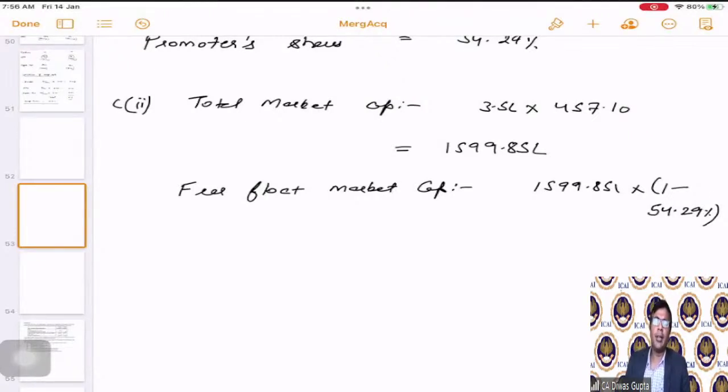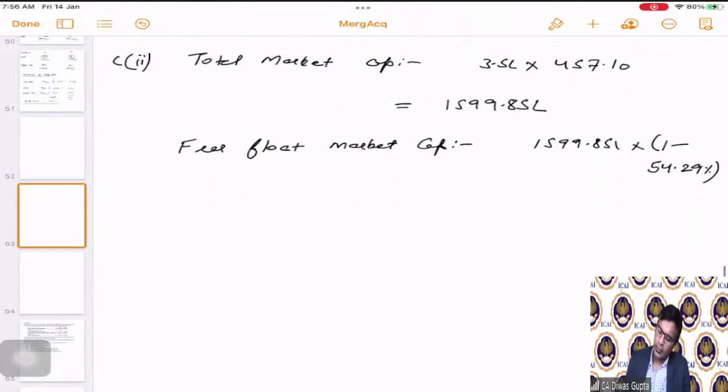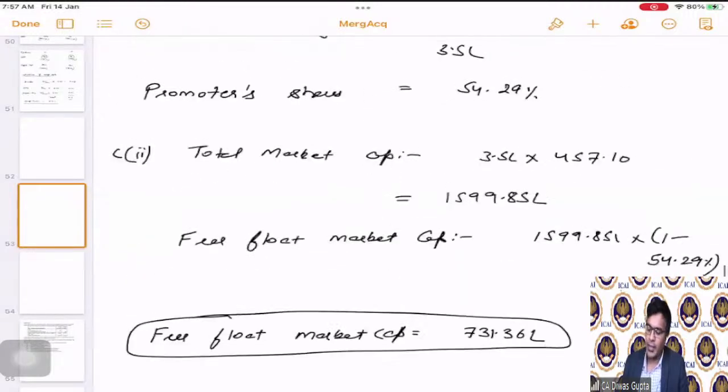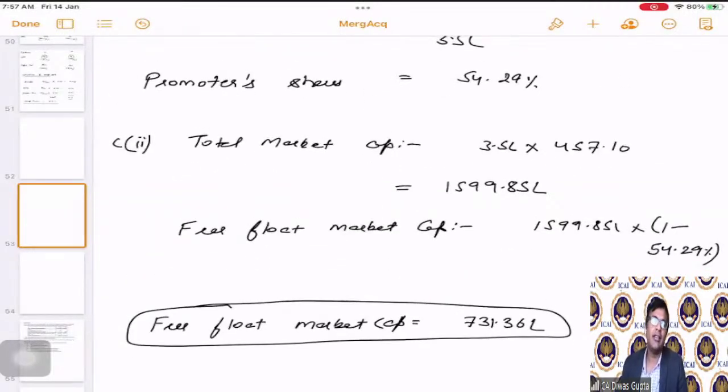Okay. 1599.851 multiplied by 1 minus promoters holding, which comes as free float market cap, is equal to 731.36 lakhs. Correct? So till now, there is no rocket science in the question. Till now, it is very easy, very simple.